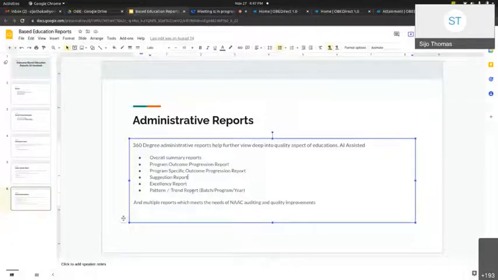These reports are generated to meet the needs of NAAC and various other auditing, for example NAAC and NBA auditing purposes, and basically for quality improvement purposes. And these are the common ideas, or the overall concept, of the OBE assessment software.